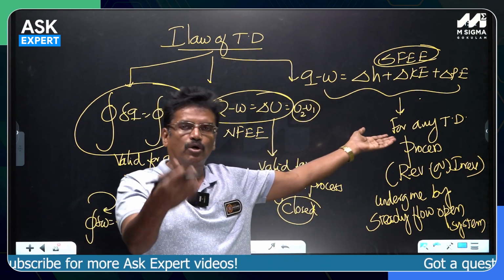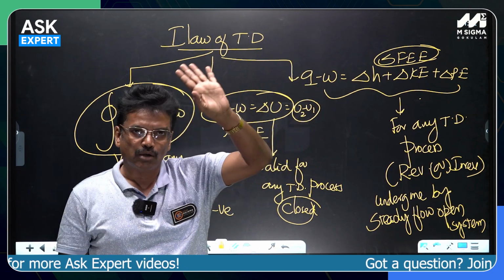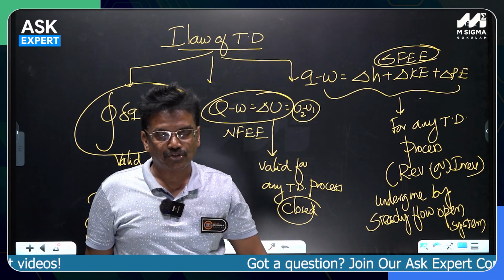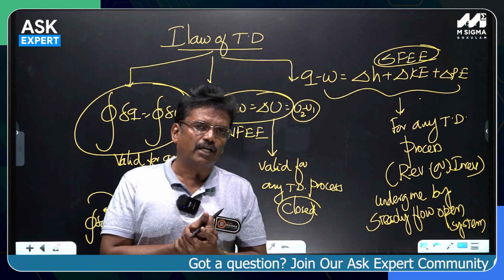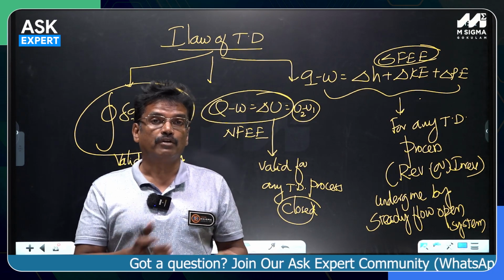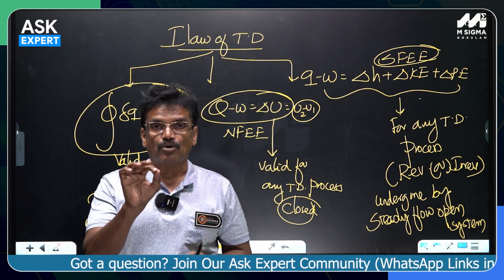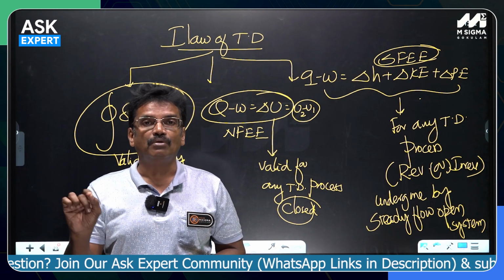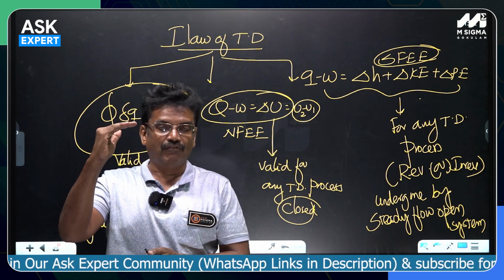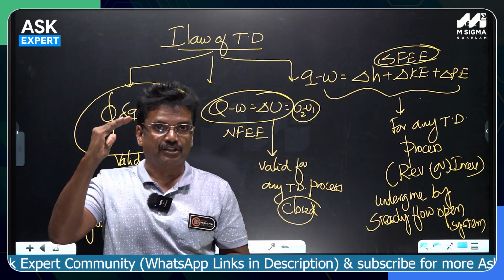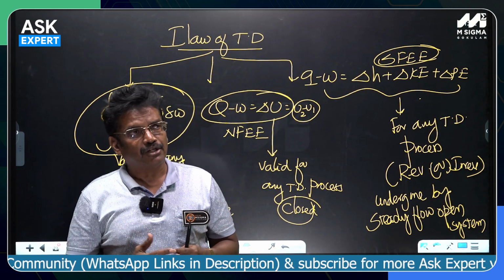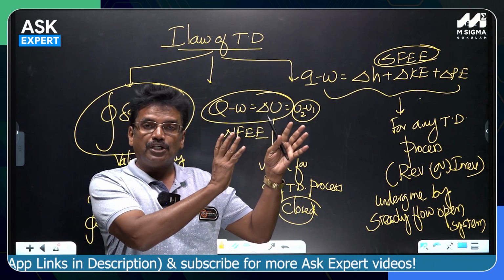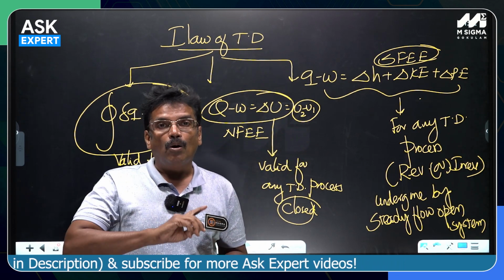For all those things, any thermodynamic process, whether reversible or irreversible, you are able to write that particular equation. You don't have to bother about the type of the process or the nature of the process. Then somebody may ask, what is this reversible and irreversible? Generally, a reversible process can be thought of as a hypothetical, ideal, not practically feasible thing, something like a Mr. Perfect. Can you see any person Mr. Perfect? Never. Like that, a reversible process is purely an imaginary, ideal, hypothetical, theoretical process wherein all the irreversibilities